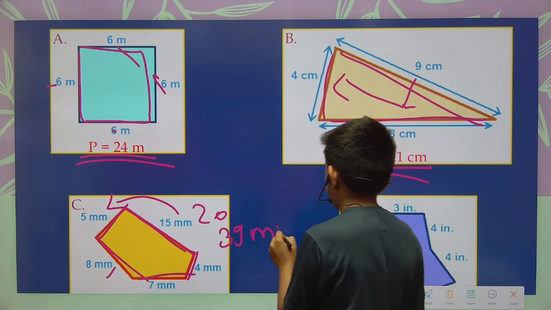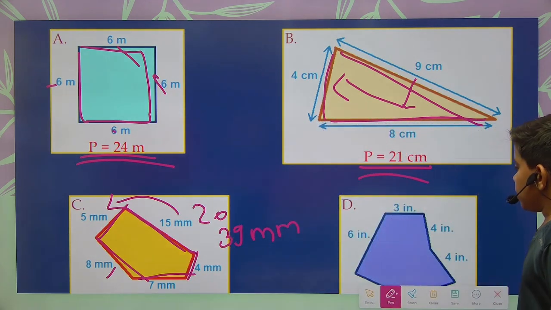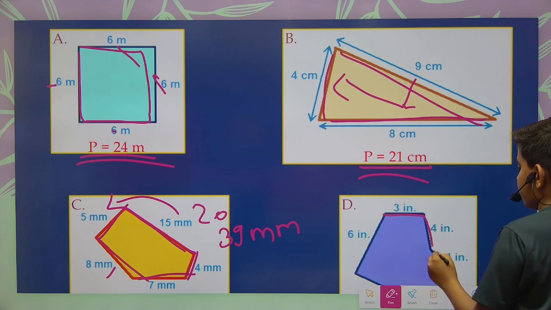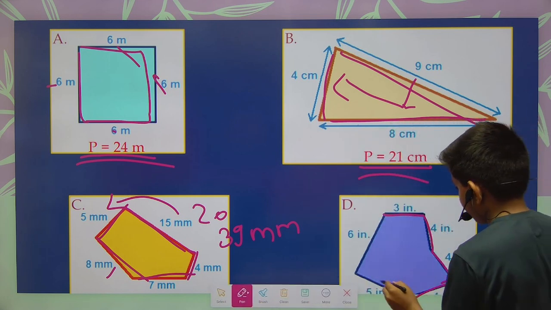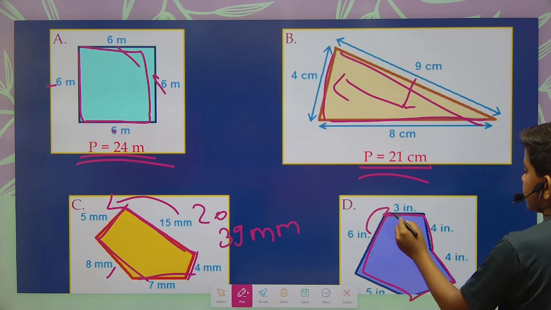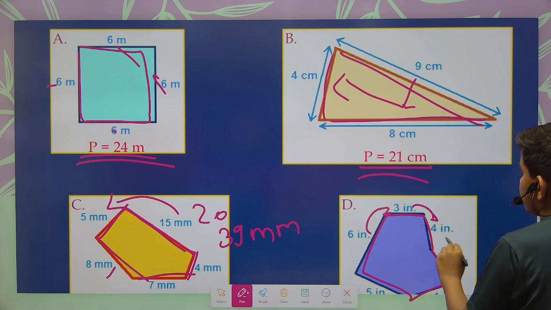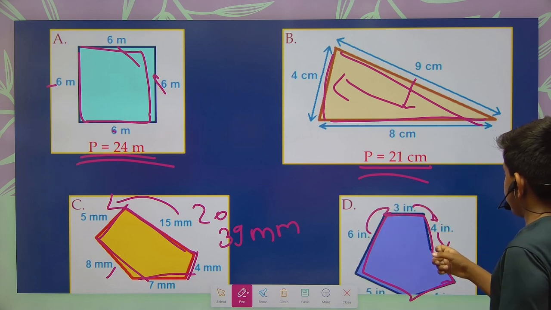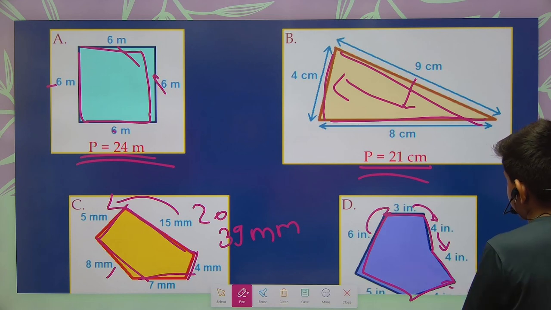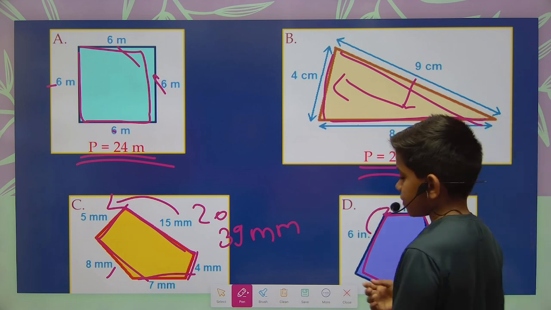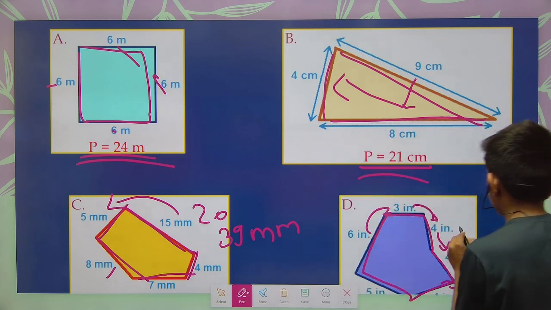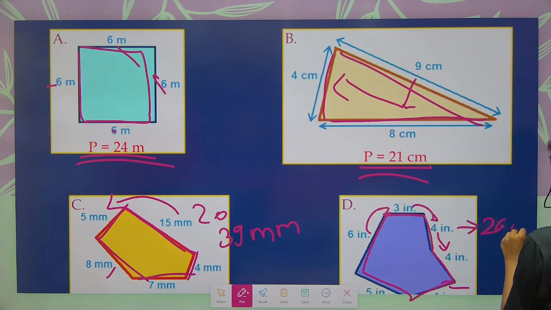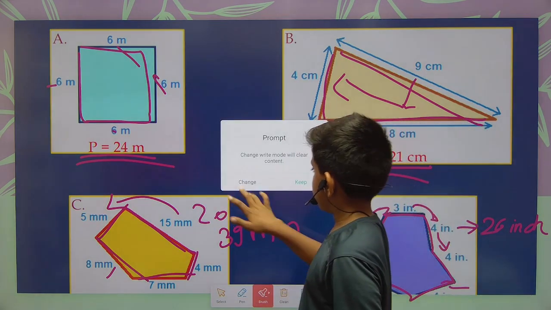Next it is 3 inch, 4 inch, 4 inch, 4 inch, 5 inch and 6 inch. 6 plus 3 is 9, 9 plus 4 is 13, 13 plus 4 is 17, 17 plus 4 is 21, 21 plus 5 is 26. So here the perimeter is 26 inch, okay?